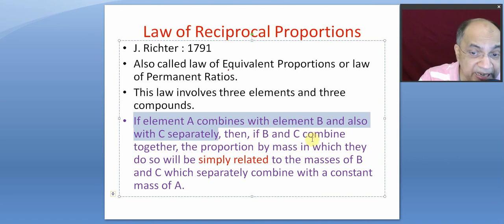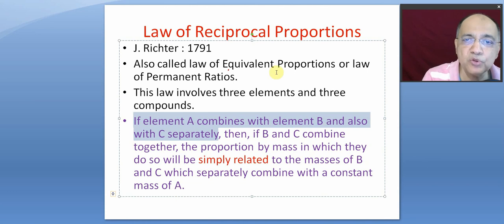Then if B and C combine to produce a compound, the proportion by mass in which they do so will be simply related to the mass ratio when B and C separately combine with a constant mass of A.